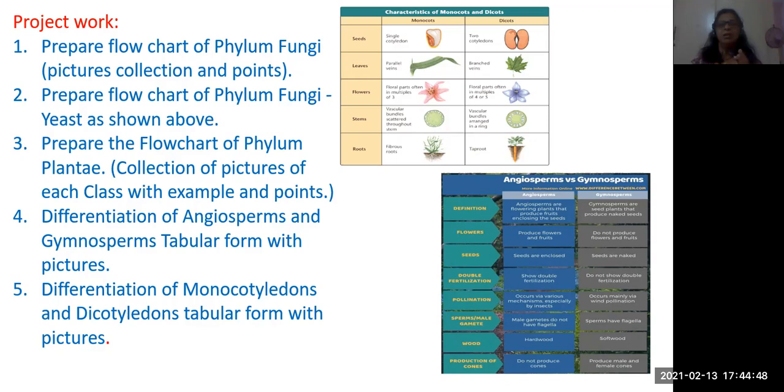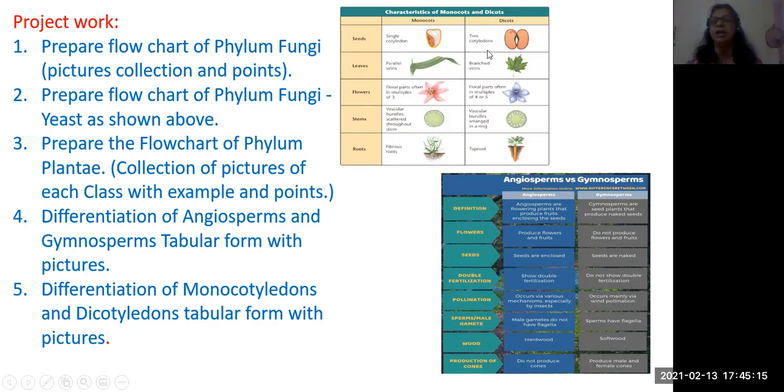Likewise, the flow chart of phylum plantae, then differences between angiosperms and gymnosperms in tabular form, and the same differentiation of monocotyledons and dicotyledons which I have already given here. Collect from other reference books also and write the differences between monocots and dicots.